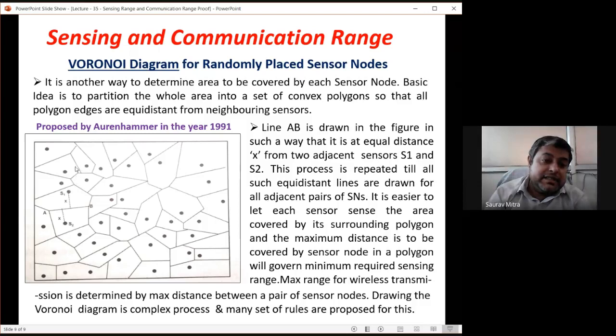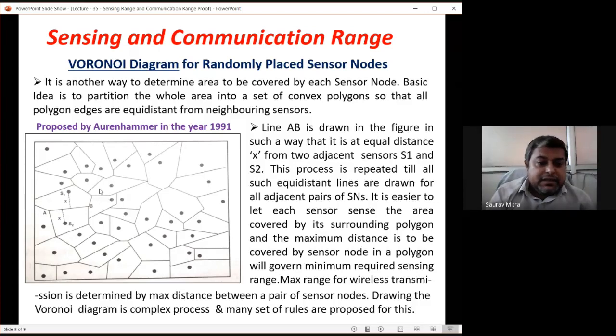So you can check that this distance is the same as this. So this distance, this distance. So this is half and this is half, and this is half and this is another half. So this distance is the same as this distance. Likewise, you have to go forward. This distance is the same as this. So it should be a little up this side. Yes, while you are drawing in the exam, you have to do it correctly.